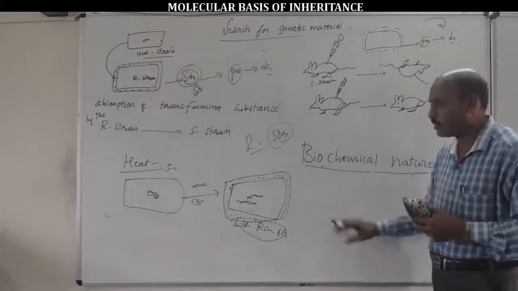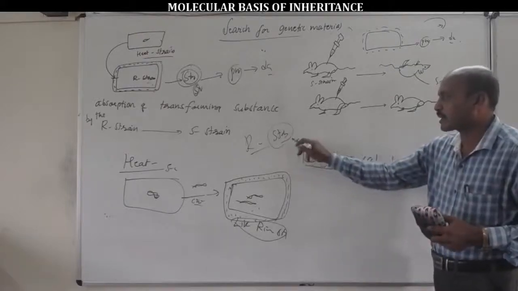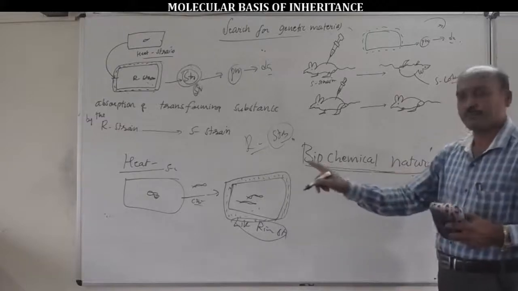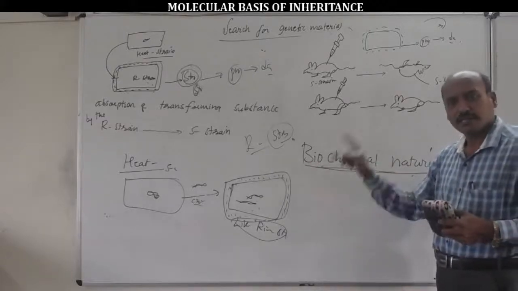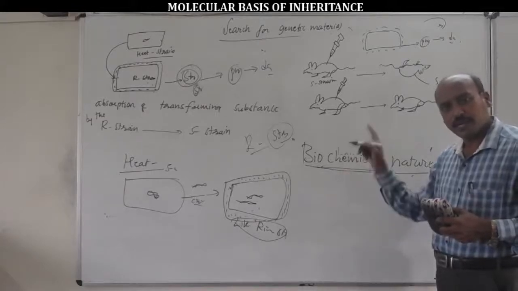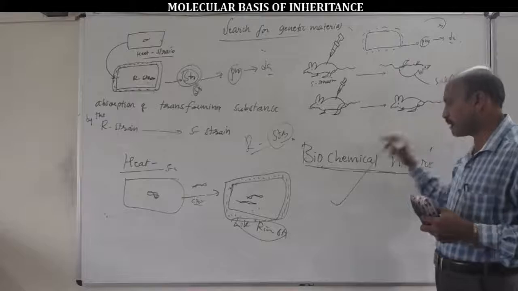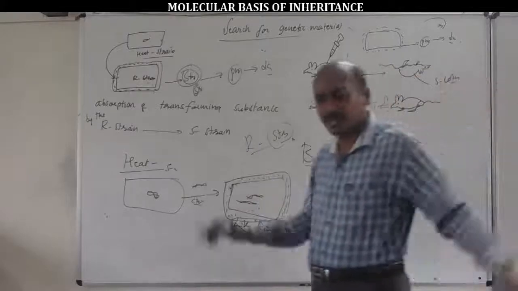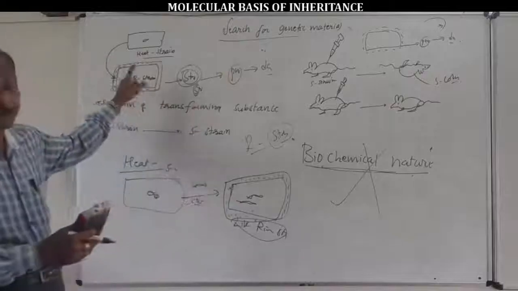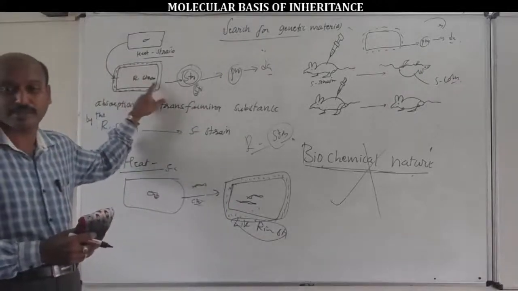F. Griffith didn't explain the biochemical nature of the transforming substance, whether DNA or RNA or proteins or carbohydrates. That is the demerit of the transformation principle experiment. You should remember this statement clearly.